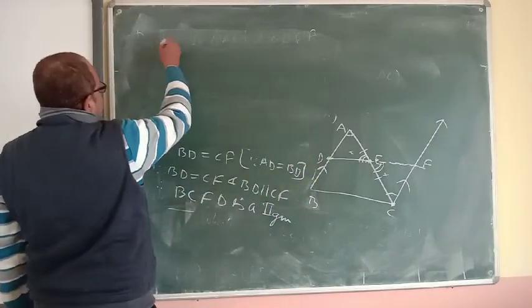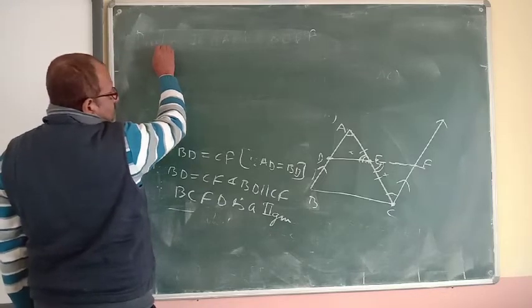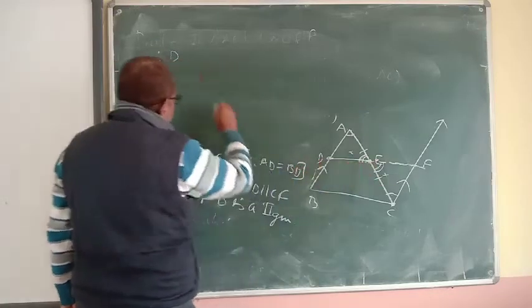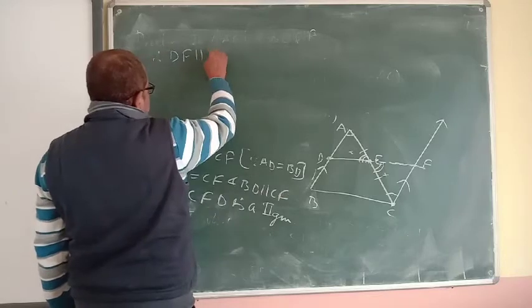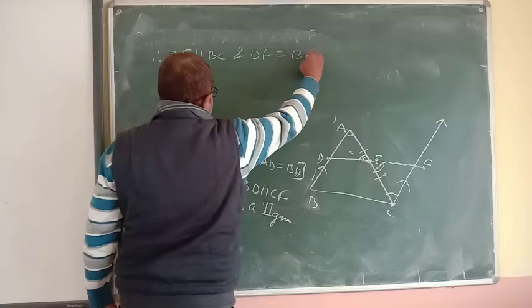So therefore DF will be parallel to BC, and DF will be equal to BC.